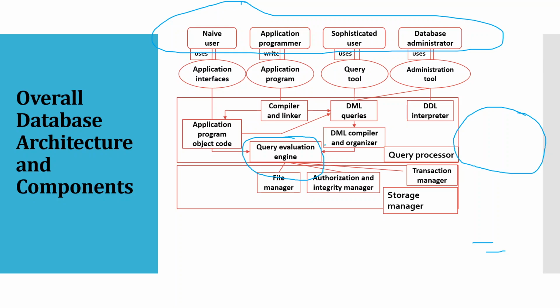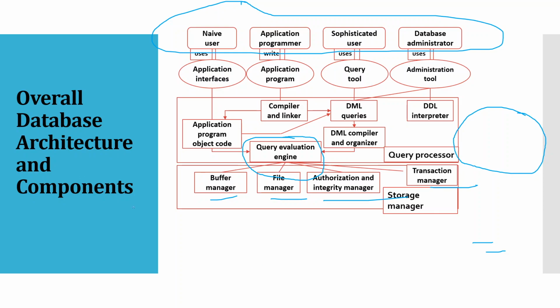It is going to have some types of files managed by the query evaluation engine, and it has the buffer manager. The buffer manager also communicates with the query evaluation engine. So the query evaluation engine mainly communicates with the buffer manager, file manager, authorization manager and transaction manager.